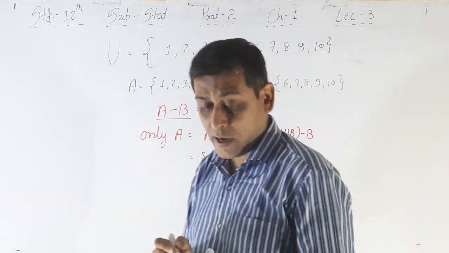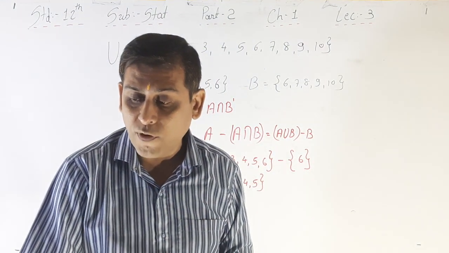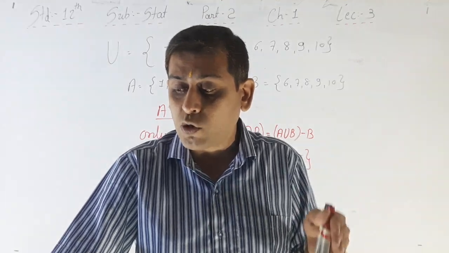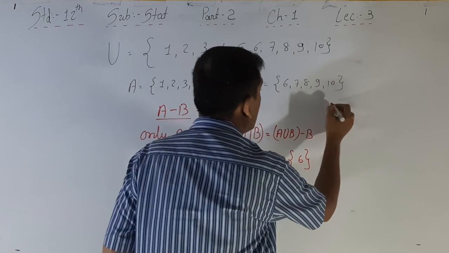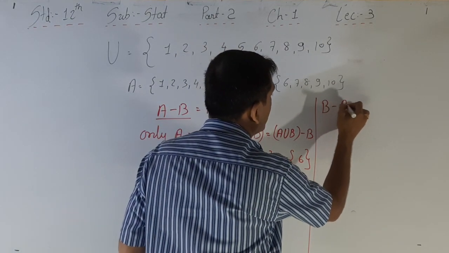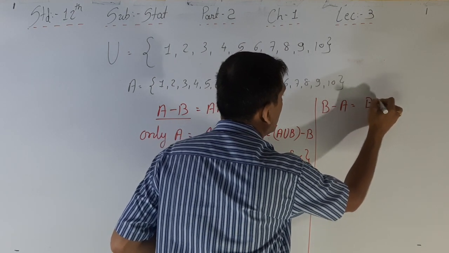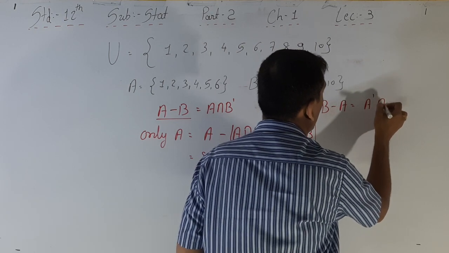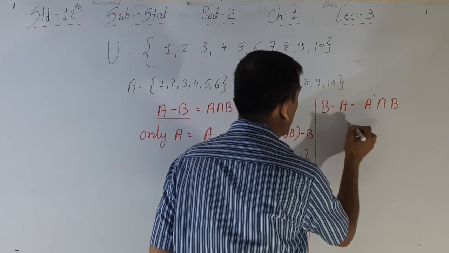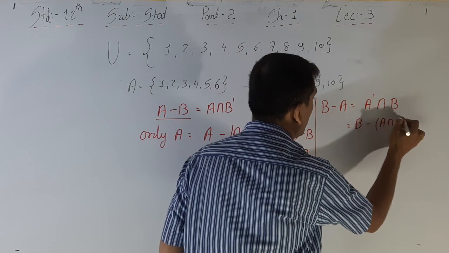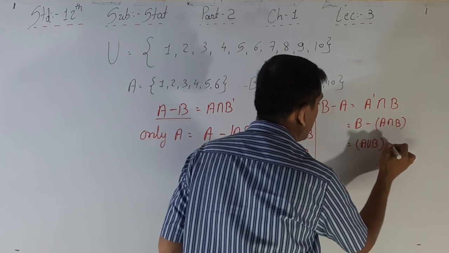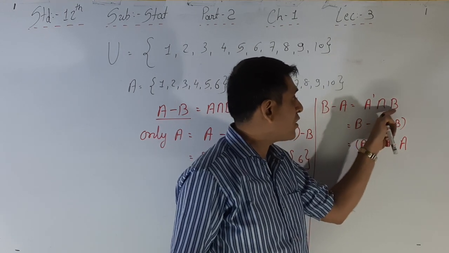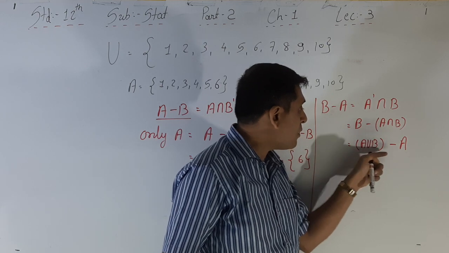Now, see here, similarly the opposite way. For two events A and B of a finite sample space U, the set of elements or outcomes where B happens but A does not happen is called the difference of events B and A. B minus A is equal to B intersection A dash, or write it like this: A dash intersection B. Or it is equal to B minus A intersection B, or A union B minus A. There are three formulas.